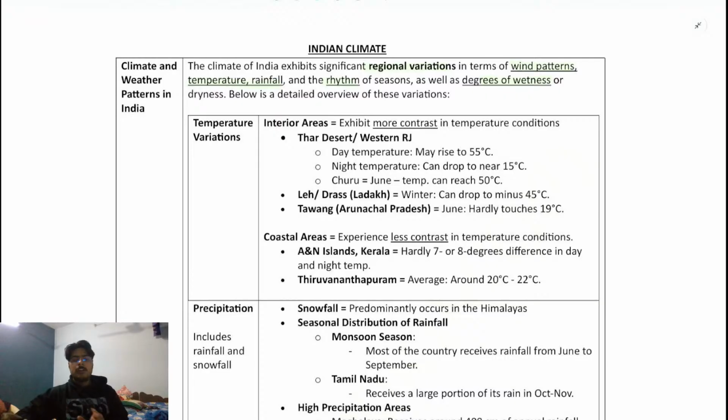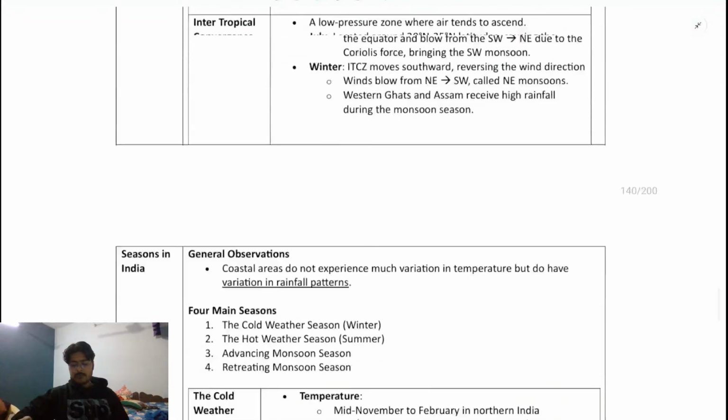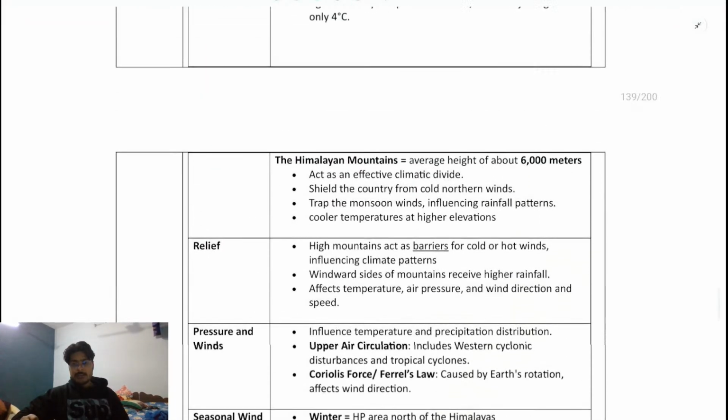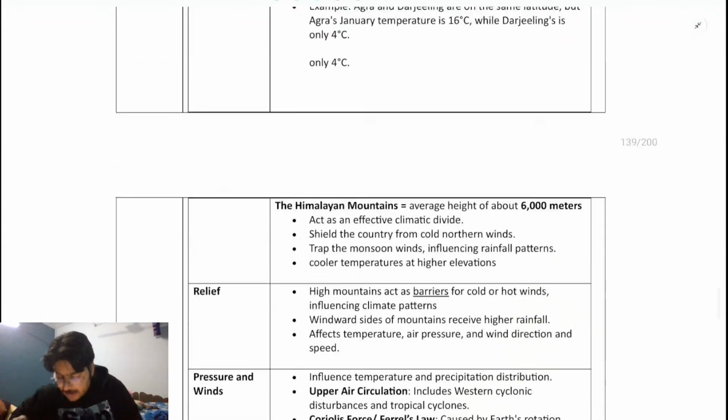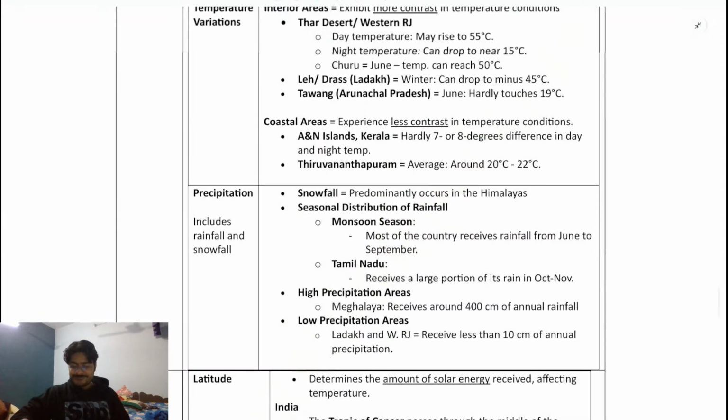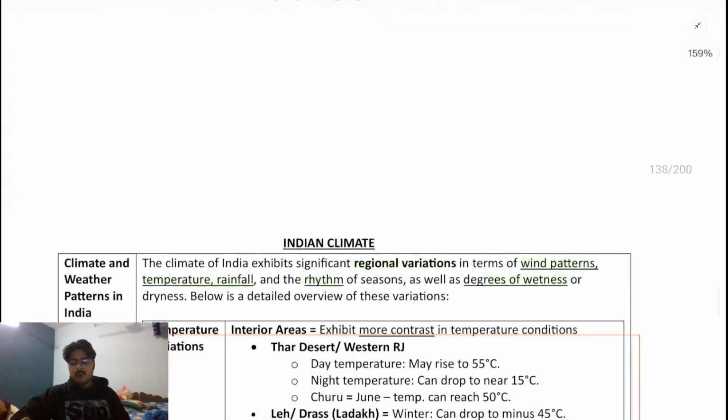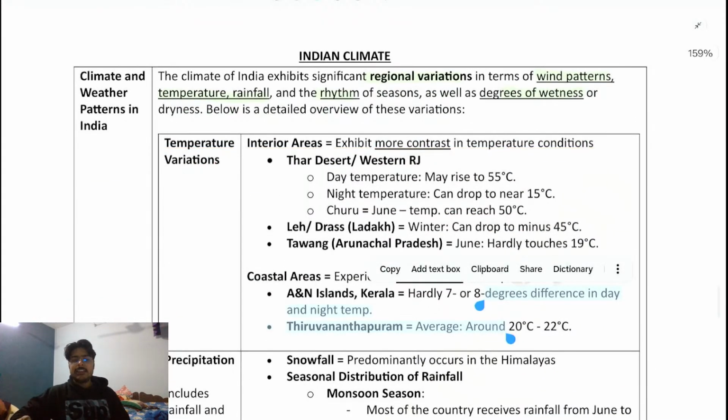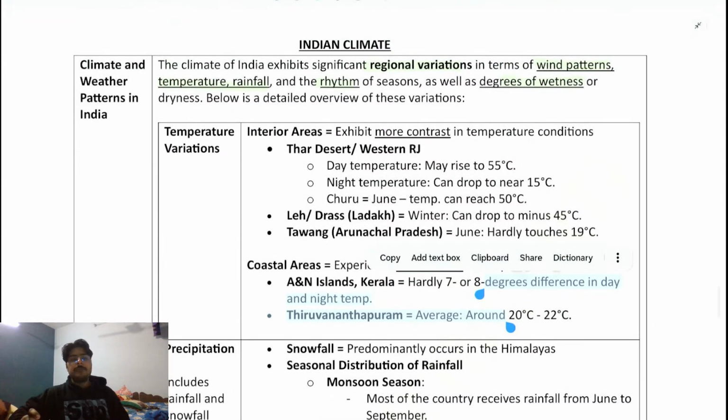No problem. Now we're going to talk about the Indian climate and some of the basic concepts that we need to understand from here. Thank you for the reply, actually the first reply. So let us talk about the Indian climate, and next we will discuss the mapping part. We are just about to finish this PDF, these notes, and then we'll talk about the next section.